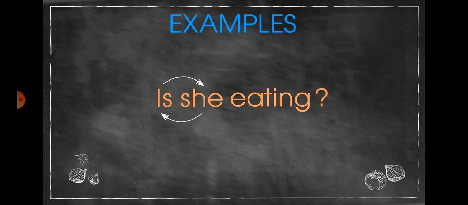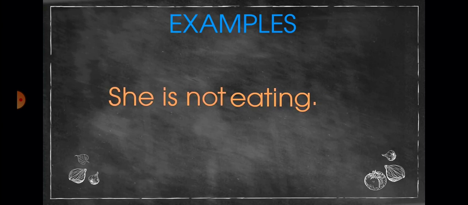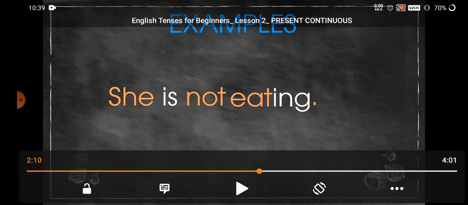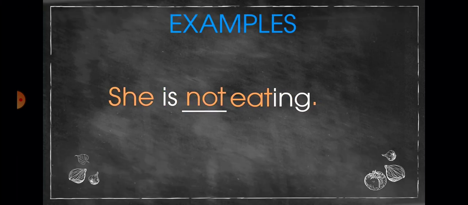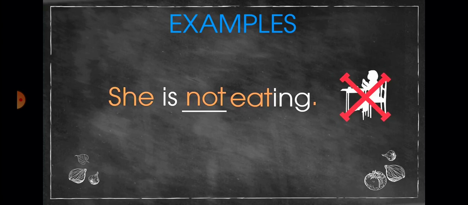Let's see some more examples. She is eating. And if I have to make a question of the sentence, she is eating, it becomes: is she eating? And the negative: she is not eating.